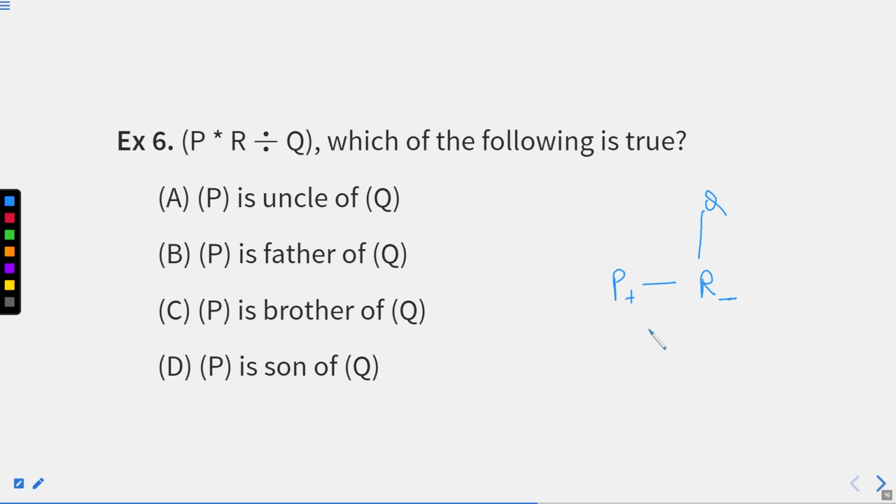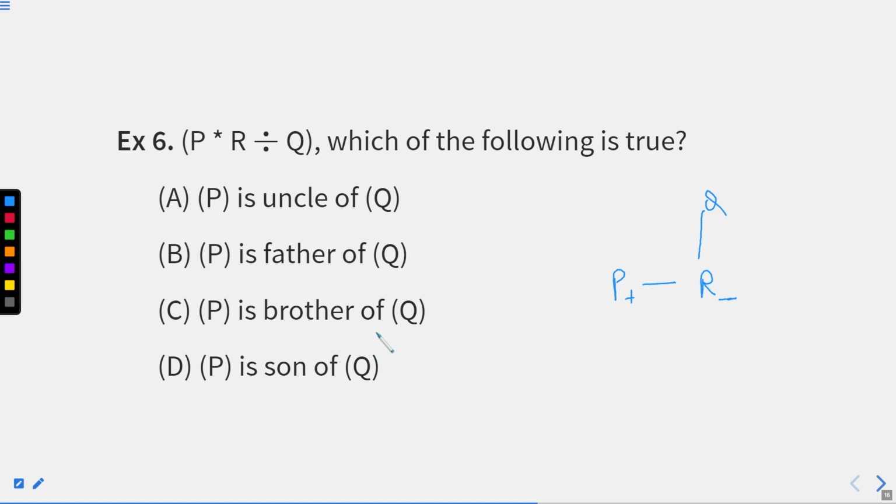We are able to make the diagram again. We are not sure of the gender, right? Either it can be a male or a female. So, can we say P is uncle of Q? No. P is father of Q? No. P is brother of Q? No. P is son of Q?